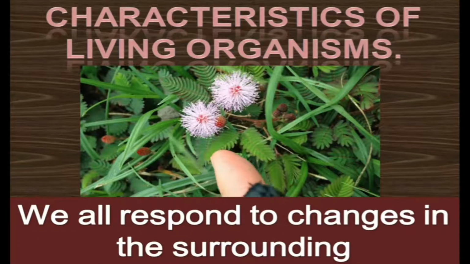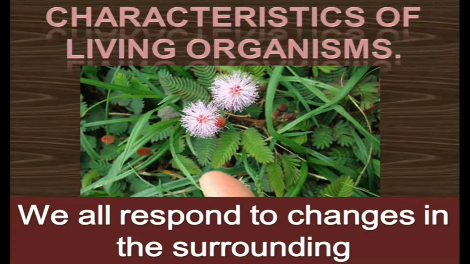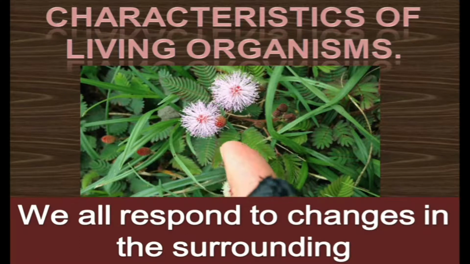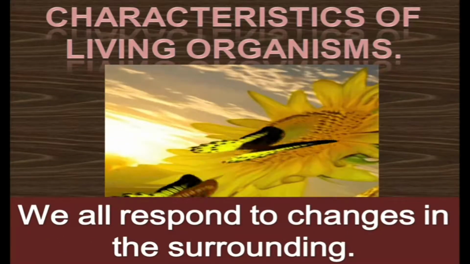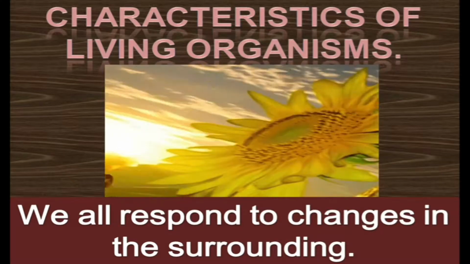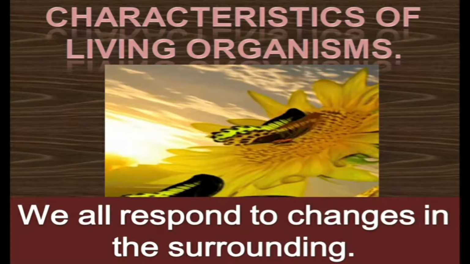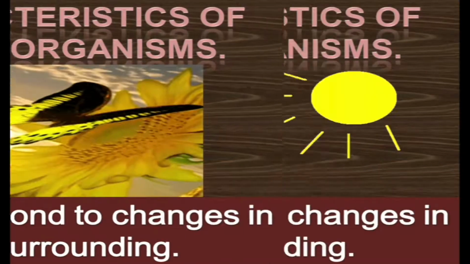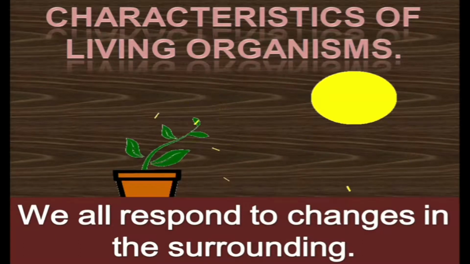Have you ever seen chui mui or touch-me-not, which we call mimosa in our biological language? The moment you touch the leaves, they just close. Some plants even respond to sunrise and sunset, like sunflowers. Do you know the sunflower has its name because the direction of the flower is always towards the sun. Plants' stems always grow towards the sunlight, and roots are always directed towards the bottom, towards the earth.